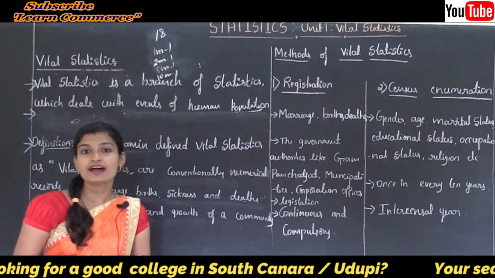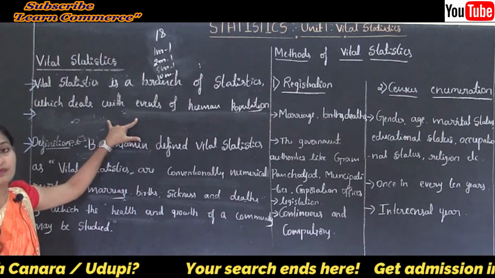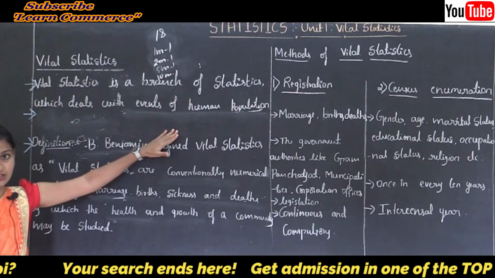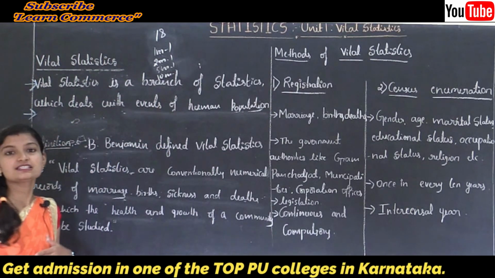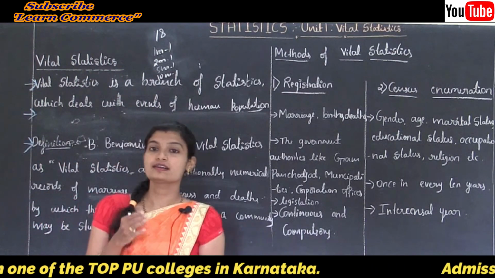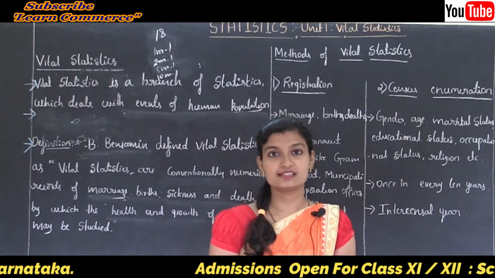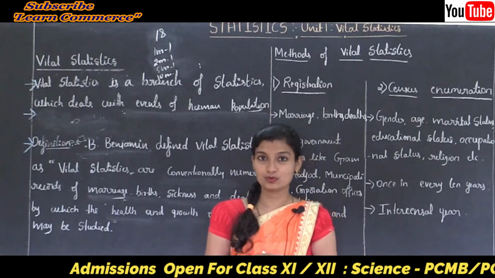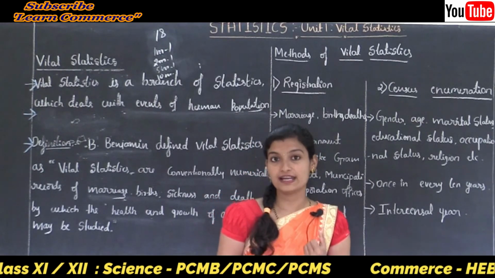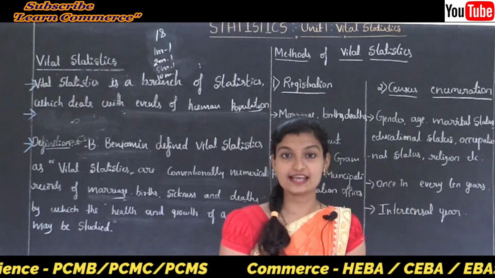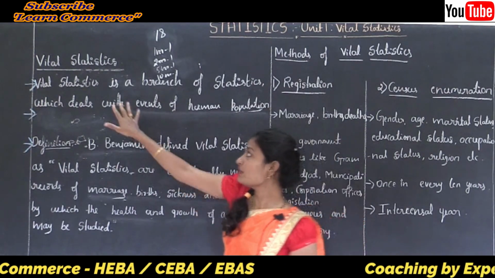Vital statistics is a branch of statistics which deals with events of human population. First of all, what is statistics? In the first year we discussed that statistics can be divided into two senses: one is singular sense, another one is plural sense. Based on that, statistics is the science of collection, presentation, analysis and interpretation of numerical data. Now this is all about statistics.